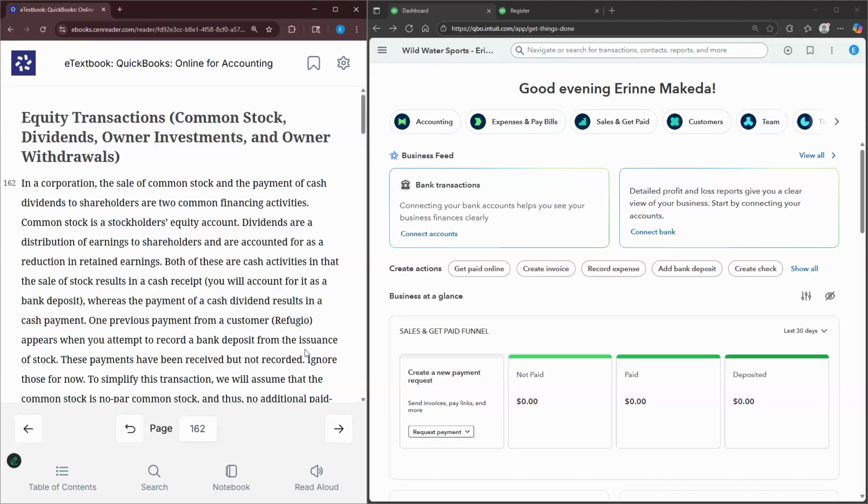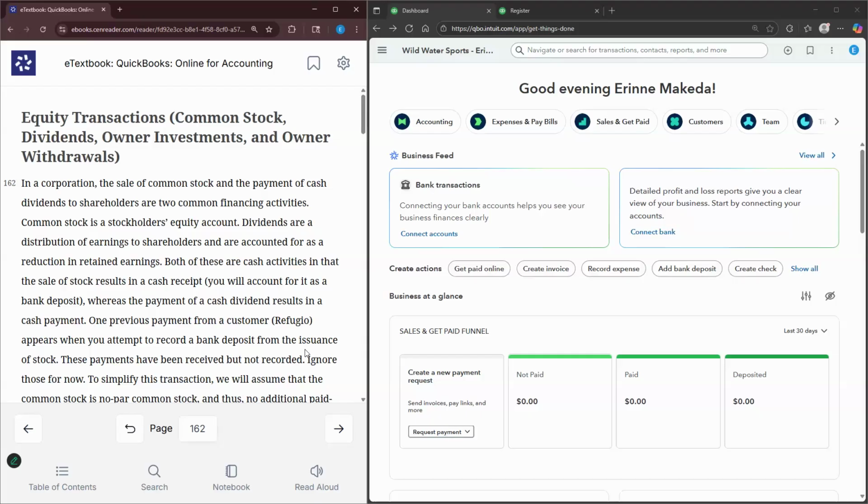So in a corporation, as mentioned, the sale of common stock and the payment of cash dividends to shareholders, these are two common financing activities. Common stock is a stockholder's equity account. And the key thing is that this account tracks all of the investments by the owners. And this can represent cash or any other form of property that the shareholders invest into the company.